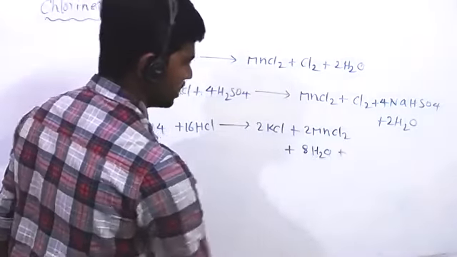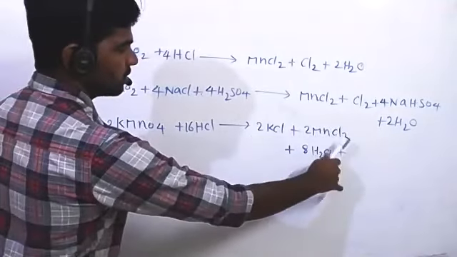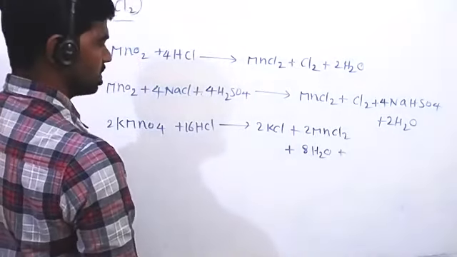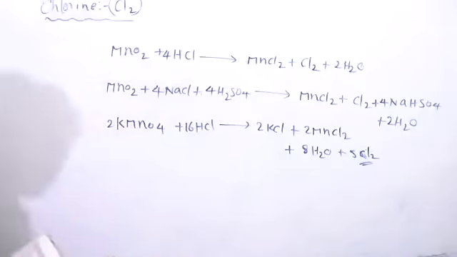Then remaining chlorine is 2, 6 chlorines are over, then 5 chlorines, 10 chlorines, so 5Cl2. So this is the laboratory synthesis.